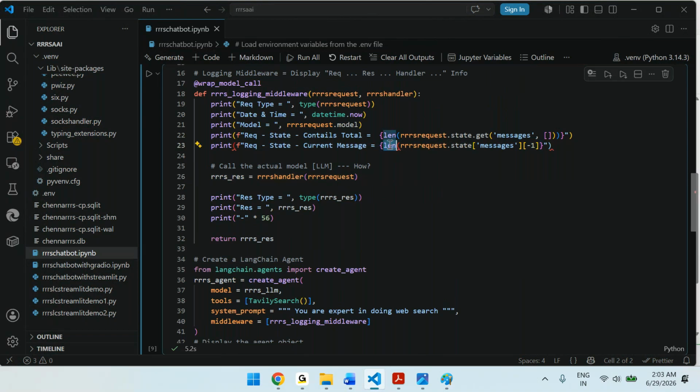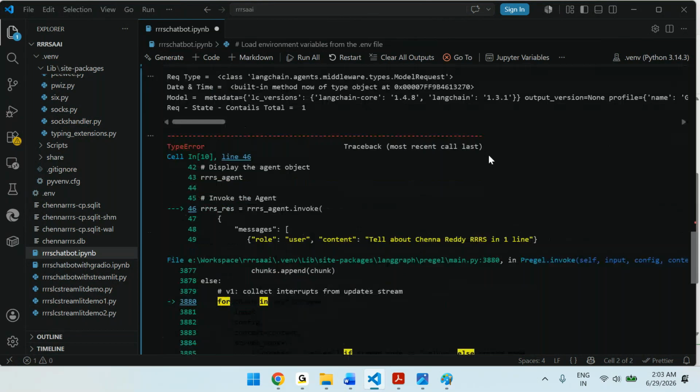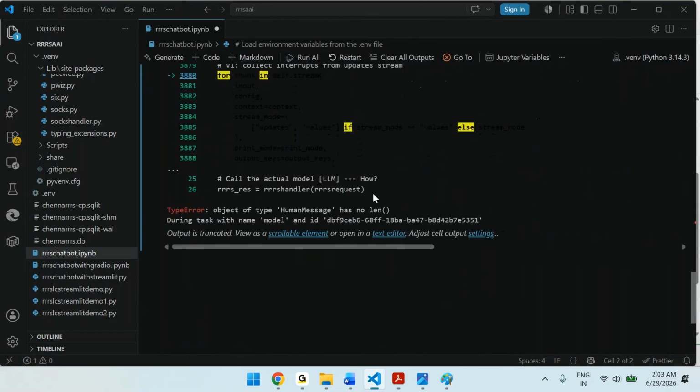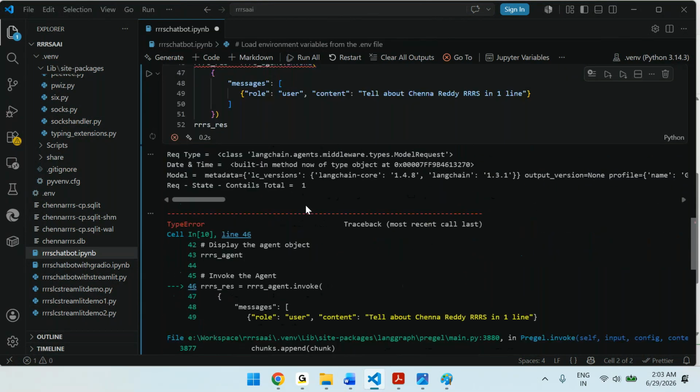But this length is not required. Why do we need length? We don't need length because we are not calculating the length. So therefore request state of, we can use this one because there is no length function, right? We can use straightforward like before. Okay, so now let's execute it and see. I think so far no errors, right? There are errors. Why are we getting this again?